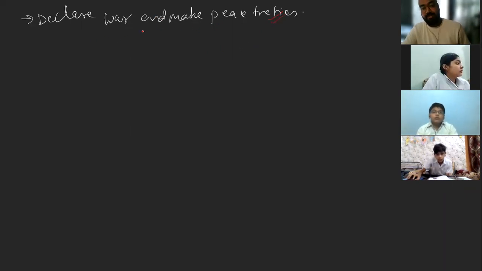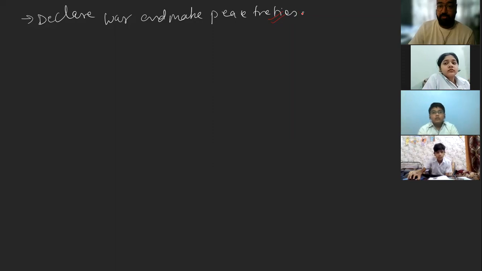Now, all this declaration of war and making of peace treaties is always done on the advice of the prime minister and the council of ministers. And because, as we have read, he's the nominal head, he works on the advice of the prime minister and the council of ministers.